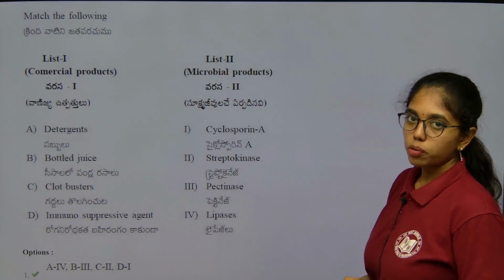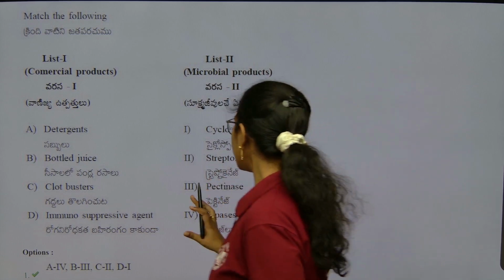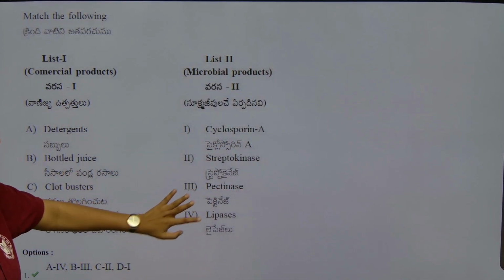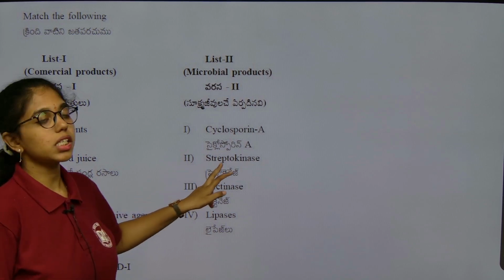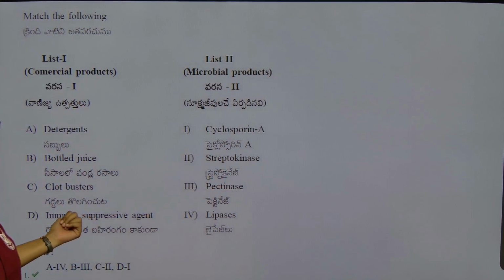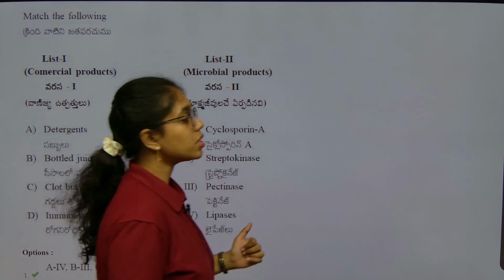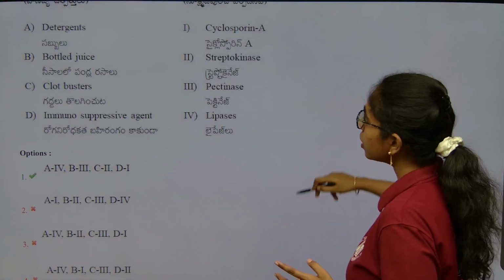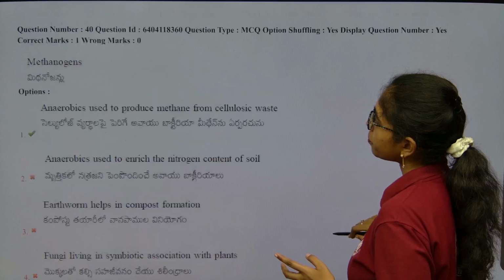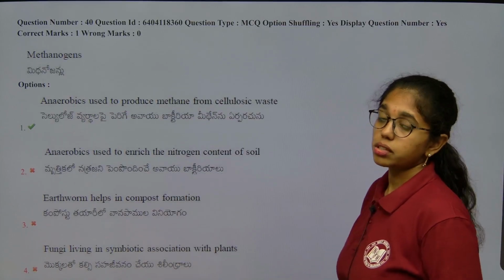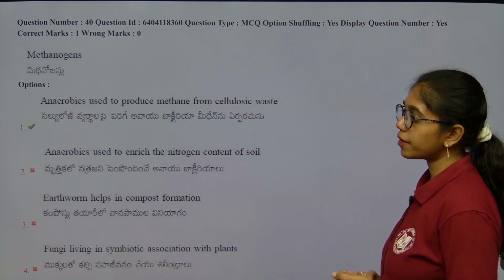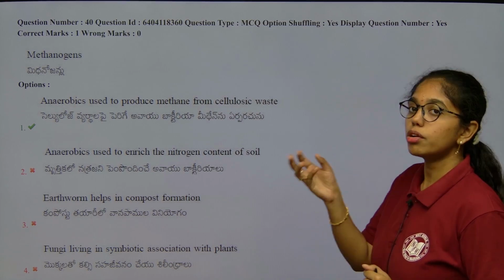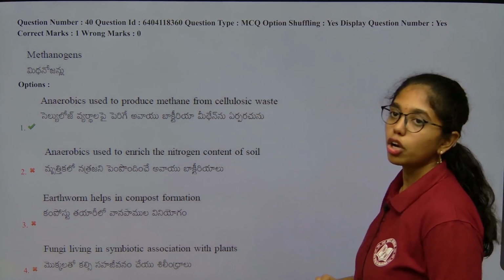This is from microbes in human welfare again, wherein in detergents lipases are used, in bottled juices pectinase is present, the clot buster enzyme used is streptokinase, and the immunosuppressive agent is what? Cyclosporin A. Next, methanogens, which are under archaebacteria, again from biological classification, are anaerobic and they produce methane from cellulosic waste.